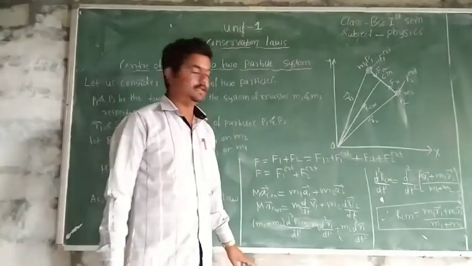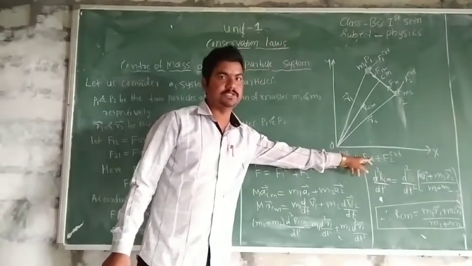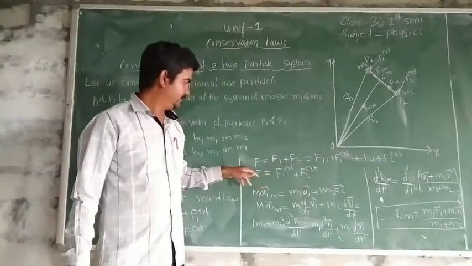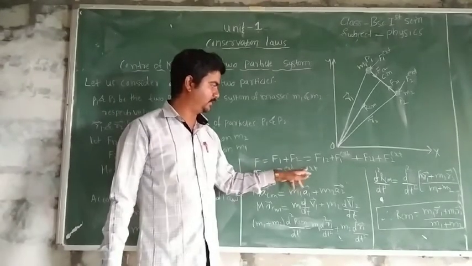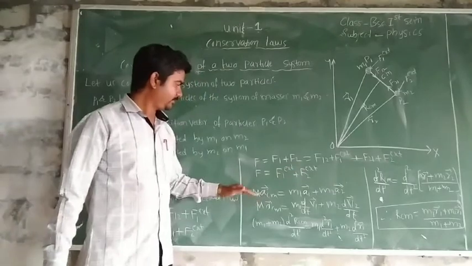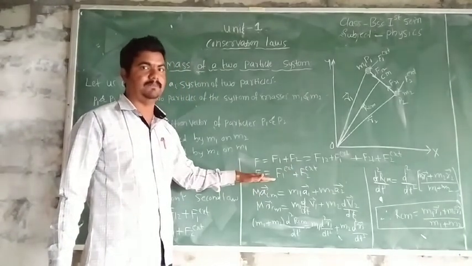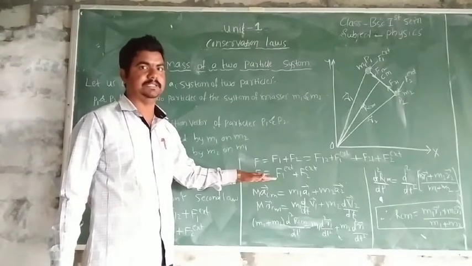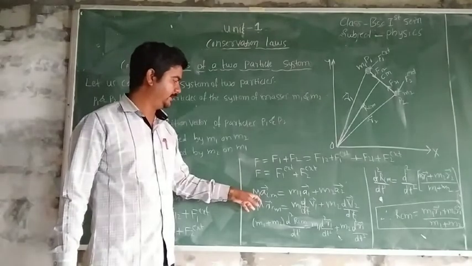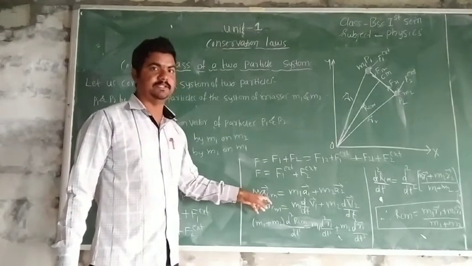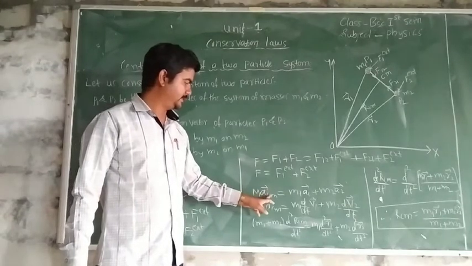We already have F12 plus F21 value is 0. That's why this equation becomes F is equal to F1 external plus F2 external. And according to Newton's second law of motion, this resultant force is given by the product of the total mass of the system and acceleration of center of mass, that is capital M into A bar CM.